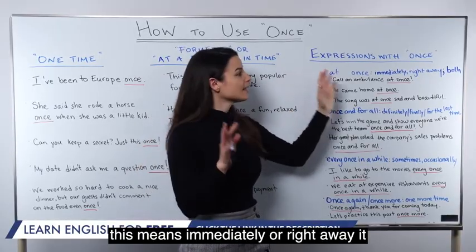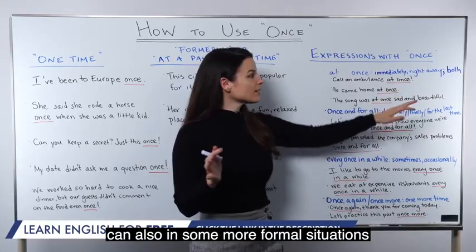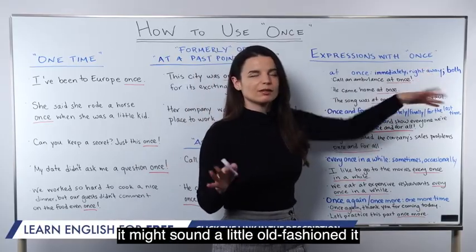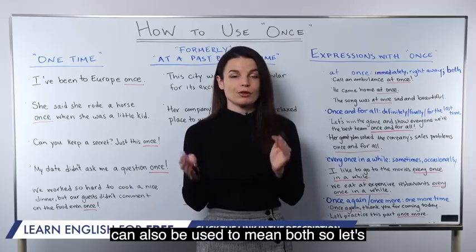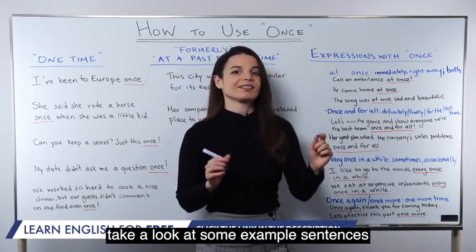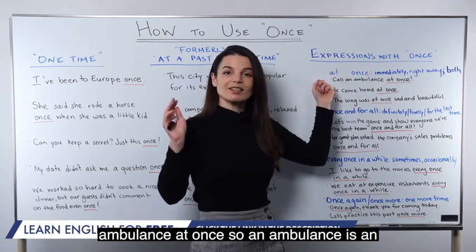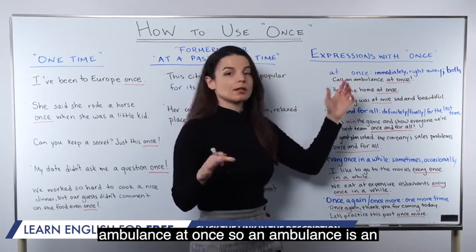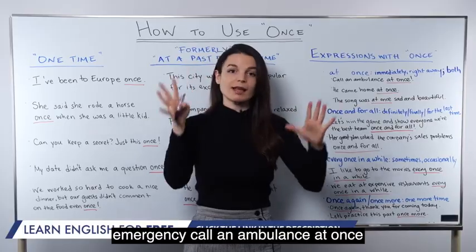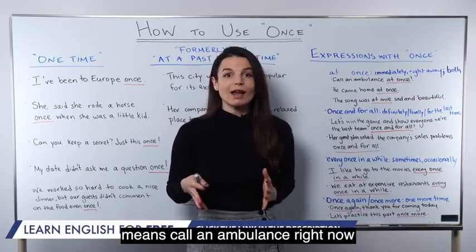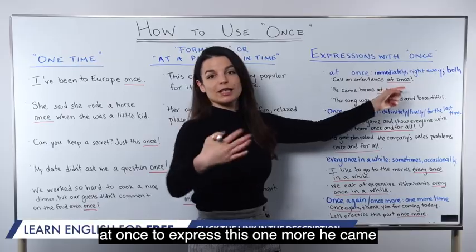At once. This means immediately or right away. It can also, in some more formal situations, it might sound a little old-fashioned, it can also be used to mean both. So let's take a look at some example sentences. First, call an ambulance at once. So an ambulance is an emergency medical car. So there's an emergency, call an ambulance at once. Means call an ambulance right now, immediately. It's important. So we can use at once to express this.